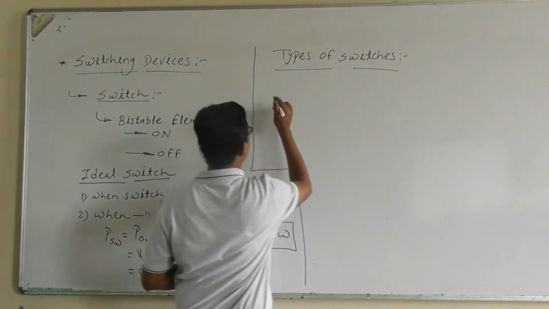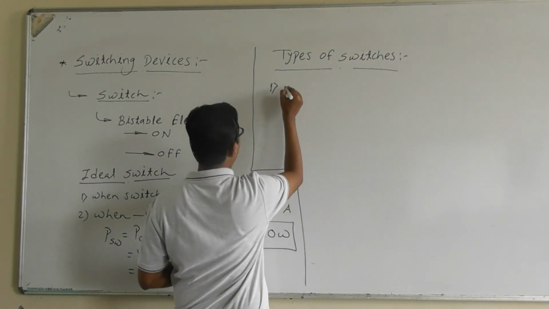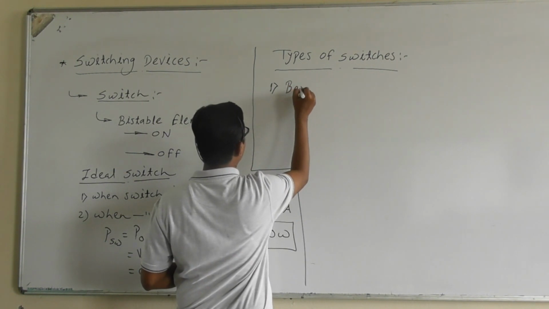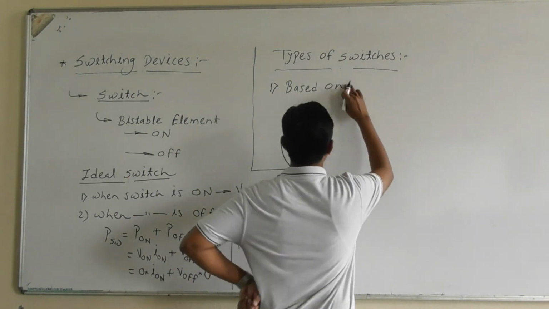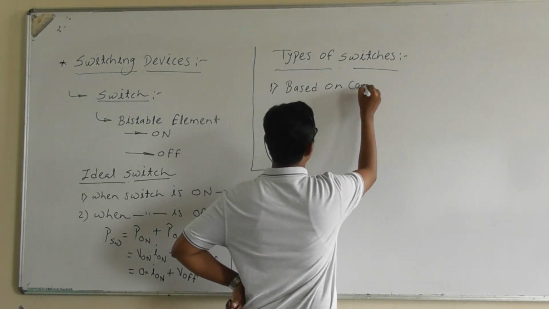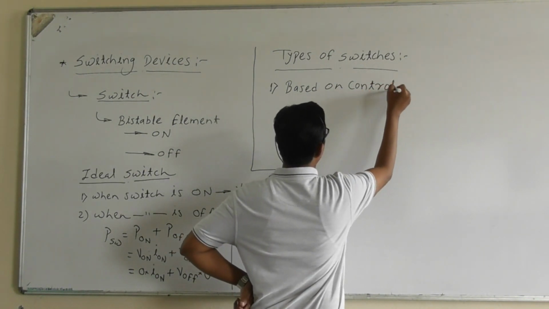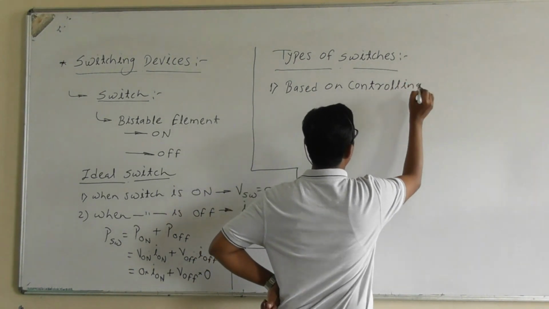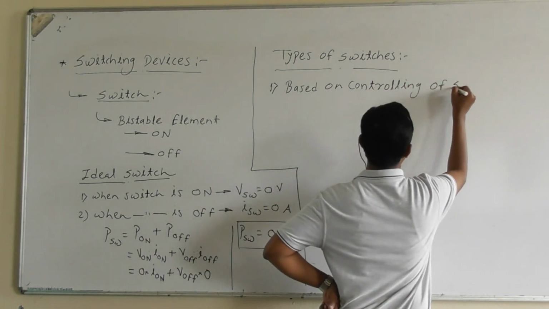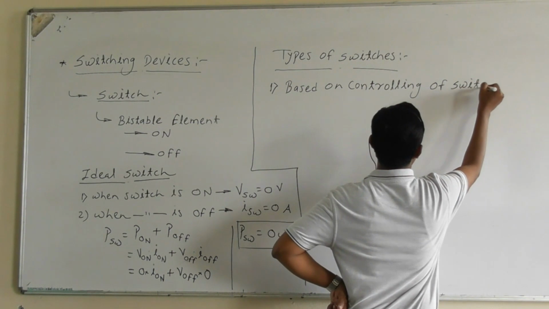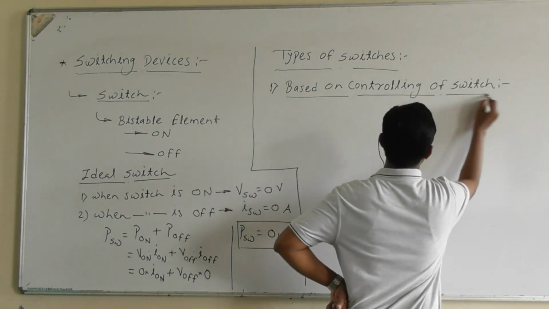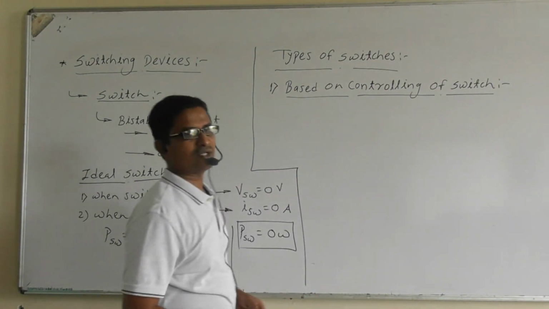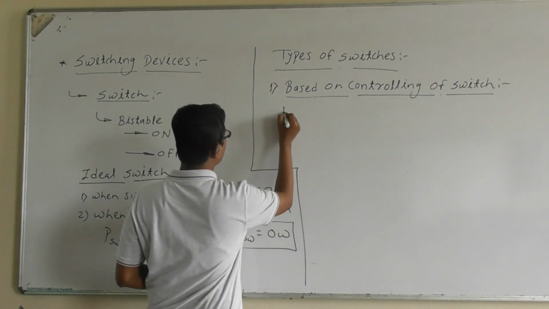So first one, based on controlling of the switch, we have three types of switches.